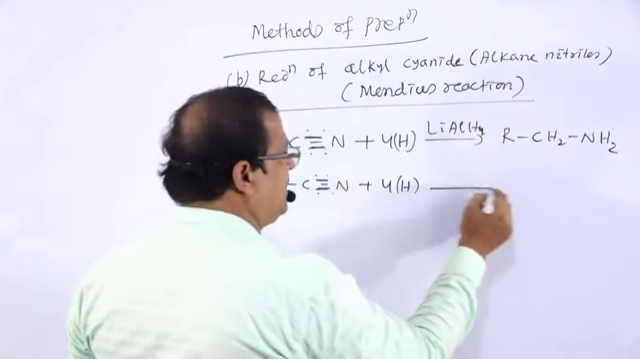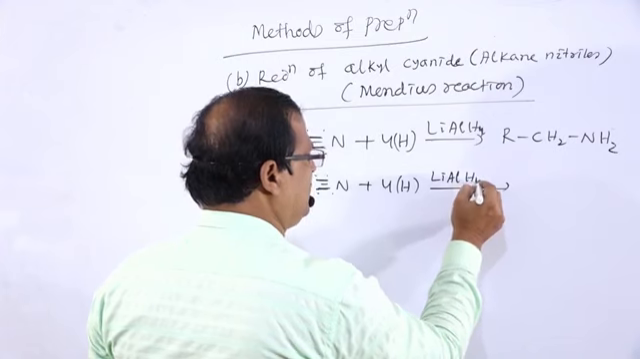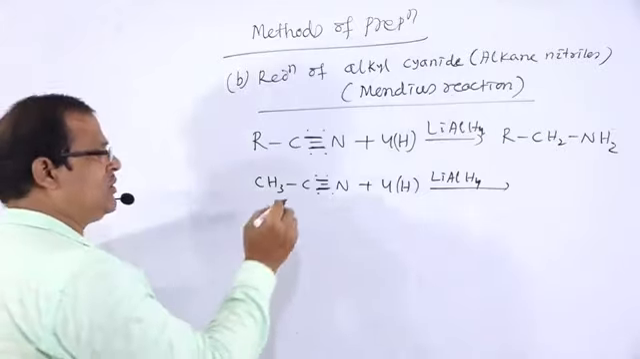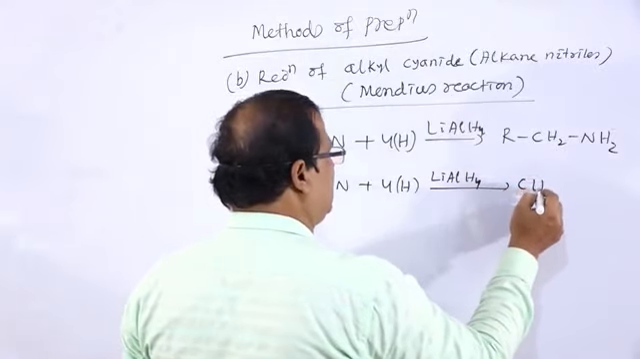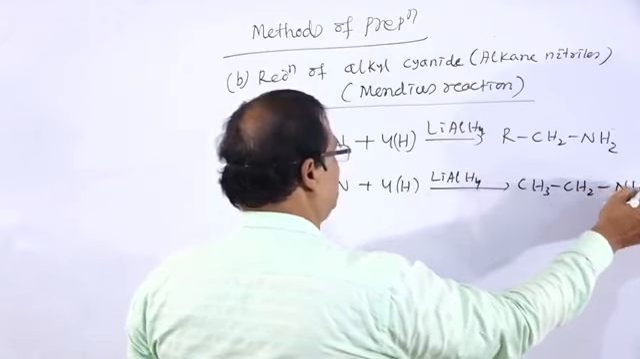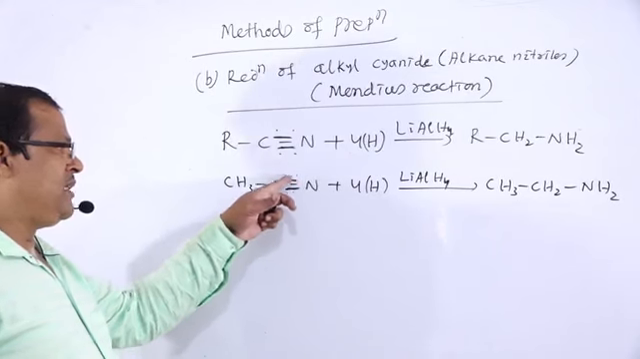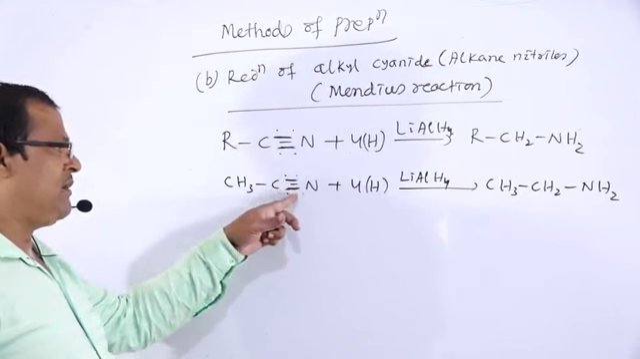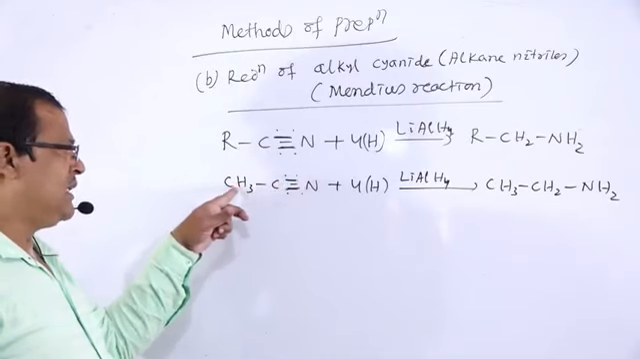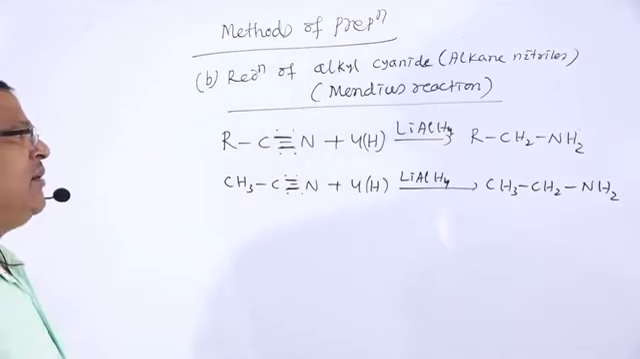So that is treated with LiAlH4, lithium aluminum hydride. So there is the formation of this product, CH3-CH2-NH2. The pi bonds will break by the addition of hydrogen. CH3CH2NH2. So there is the formation of that primary amine.